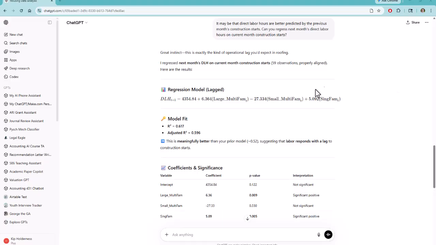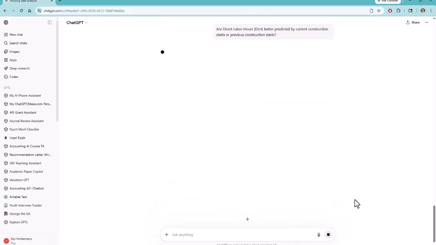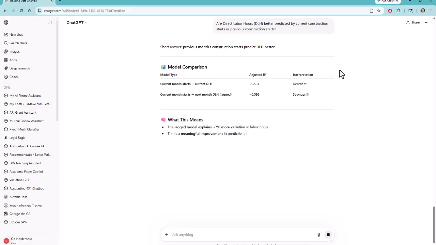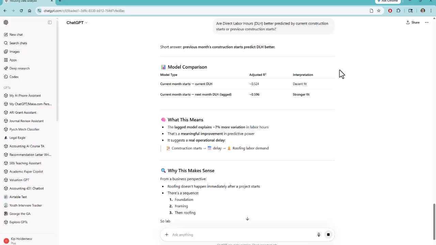And I have to tell you, you've got to be very careful here, because if it doesn't shift those variables correctly, you won't get the correct output. But in this case, it looks like it's done a good job. So let's ask ChatGPT which regression is better based on the output. Are direct labor hours better predicted by current starts or previous starts? And short answer, previous month's construction starts predict direct labor hours better, which is what we expect based on what we know about when we put a roof on a building.